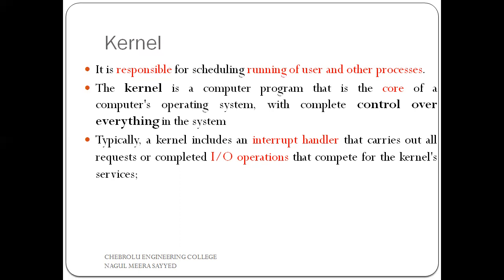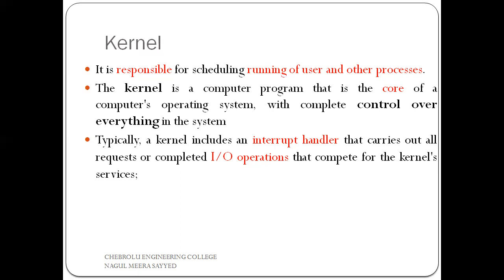Here we may get one question: which one of the following is called the core of the Unix operating system? That is kernel. That's why the kernel is the heart of Unix. It can control everything in the computer. It can execute user tasks, it can execute other processes in the system, it can handle different types of interrupts, and it can control all IO operations in the system.